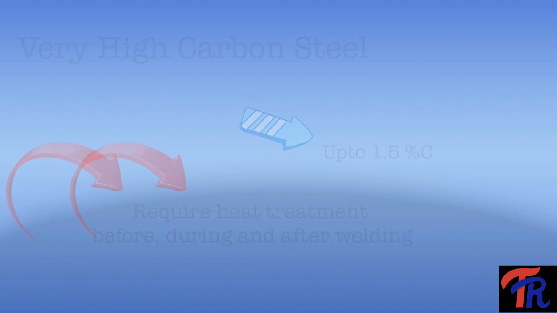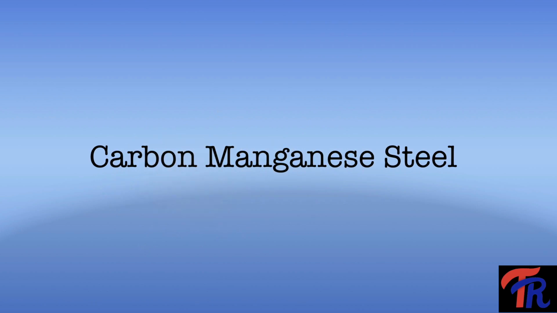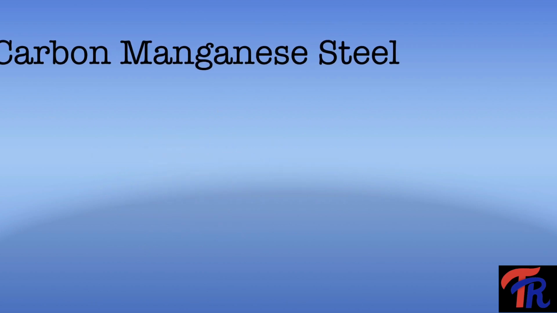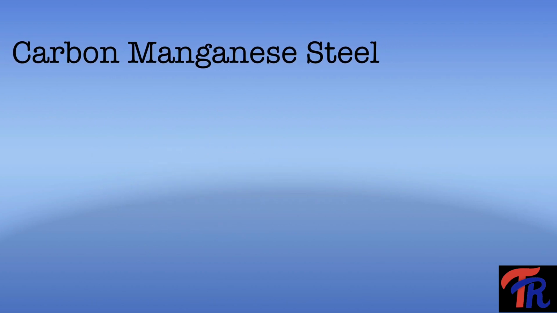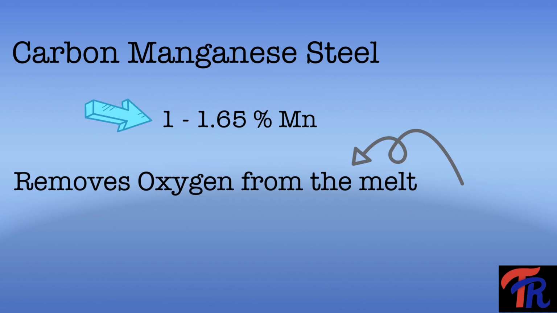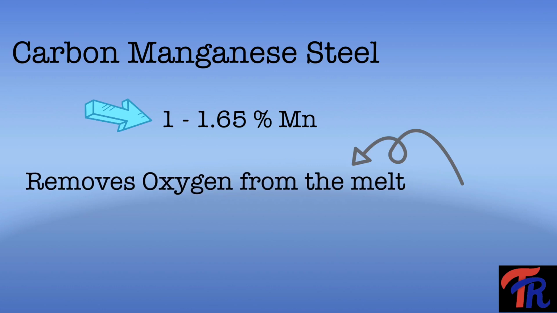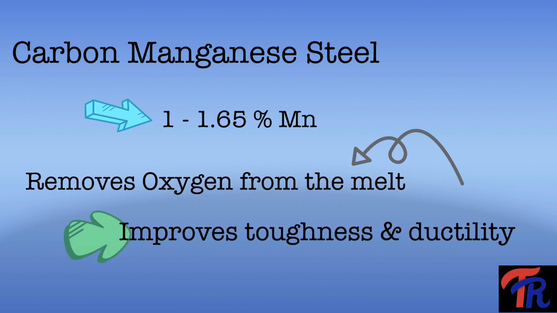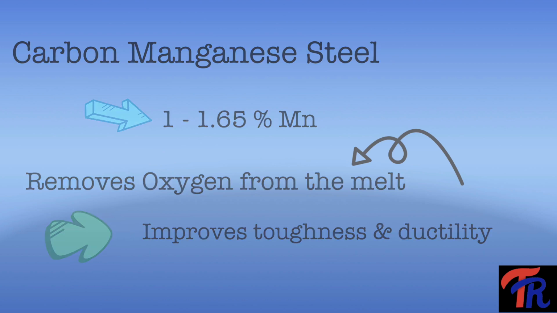Carbon manganese steels. These steels are similar to plain carbon steels except that they have higher manganese contents of between 1 and 1.65%, whereas the manganese content in plain carbon steels is up to 0.8%. Manganese is used for various purposes. It removes oxygen from the melt during steel making. It also improves toughness and ductility.